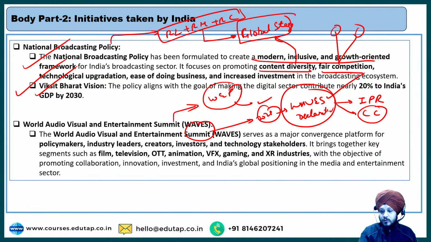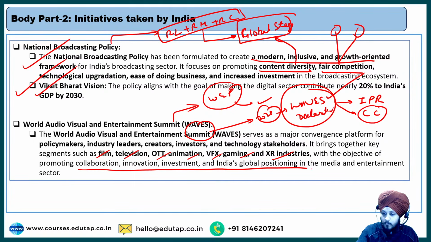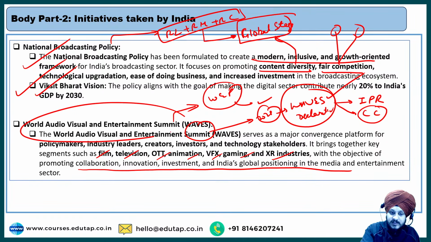So if I read it for you, Waves serves as a major convergence platform for policymakers, industrial leaders, creators, investors, and technological stakeholders. It brings together key segments such as film, television, OTT, animation, VFX, games, XR industries, with the objective of promoting collaboration, innovation, investment, and India's positioning in the media and entertainment sector. So this is the goal, and this is what we are doing, and this is the impact. You can see the vision of India regarding this sector. We are very serious about it.